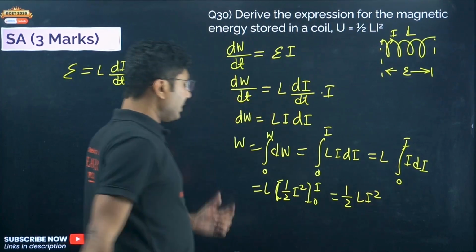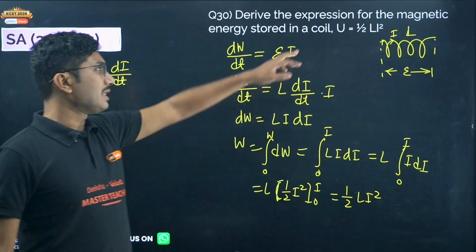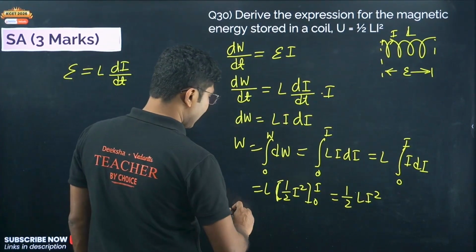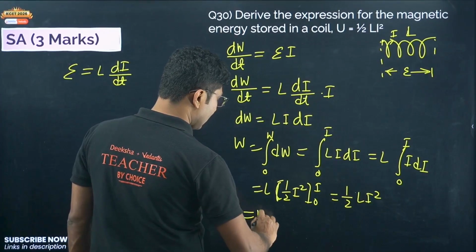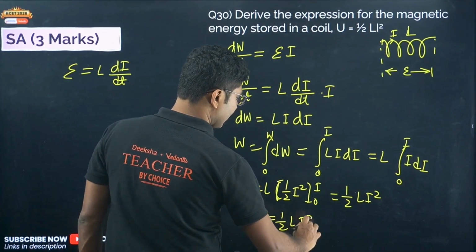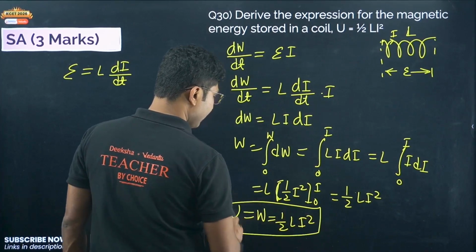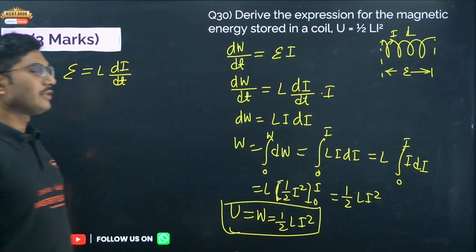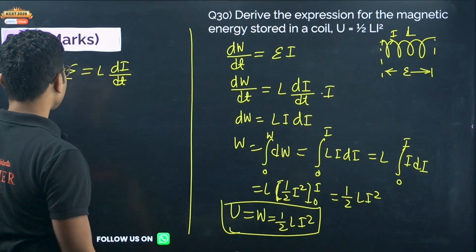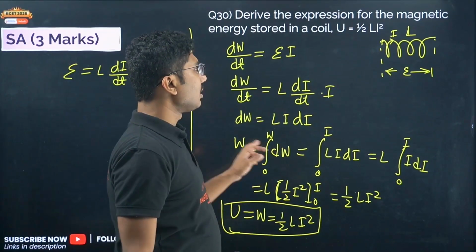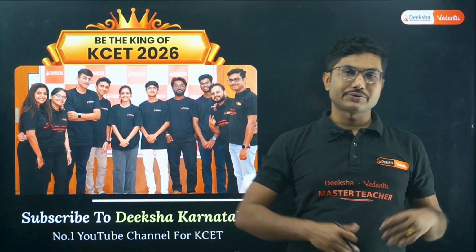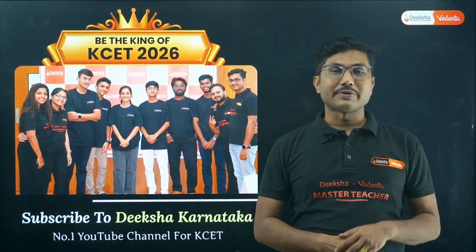Now here we have calculated the work done, but in the question they asked for the energy stored. From the definition we know that energy stored is basically the work that you do, which equals half Li square. So this is the derivation, an easy derivation, and if you do this you will get 3 marks. This is a new question from your model paper, and we have solved all the questions in your model paper, as well as all the questions in previous year papers from this chapter.